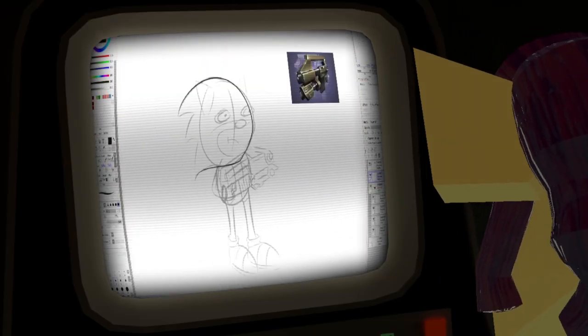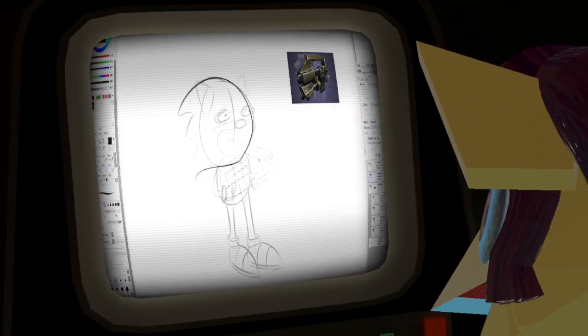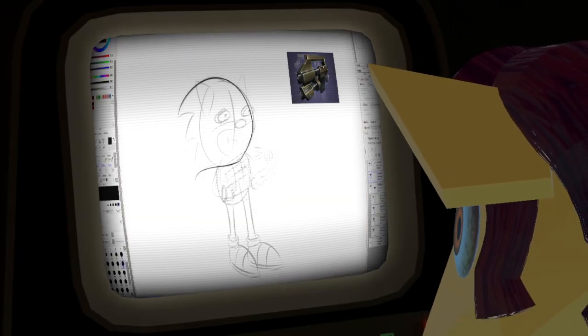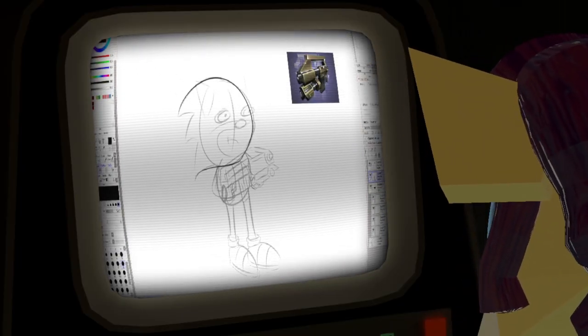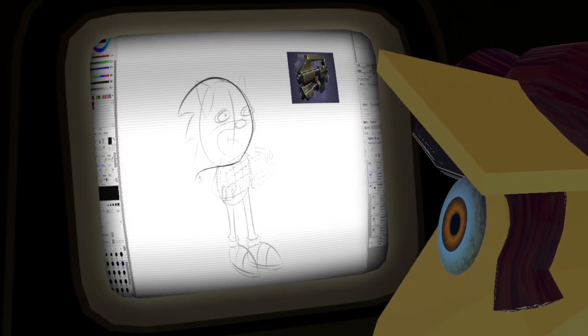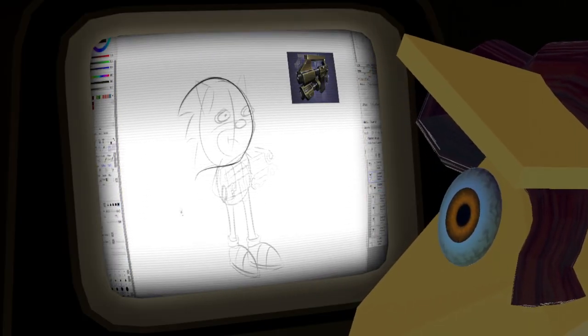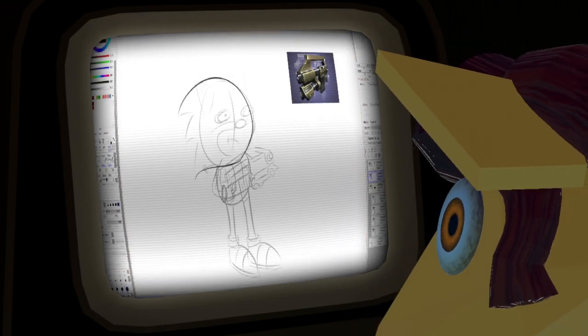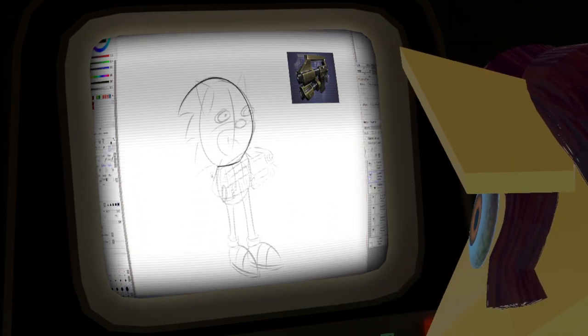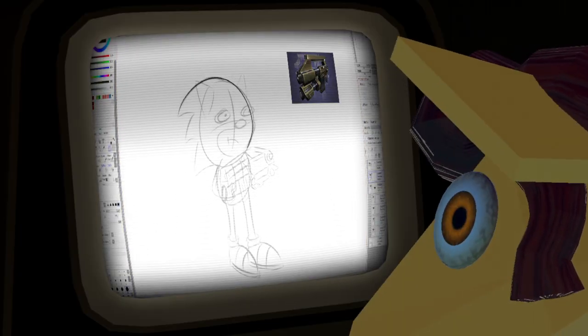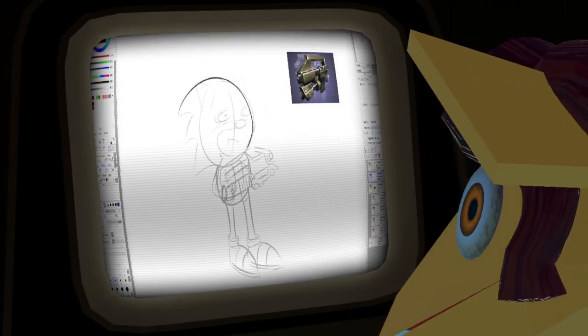Okay. Oh, that angle's bad. Hold on. That eraser doesn't work. Back to like 7.